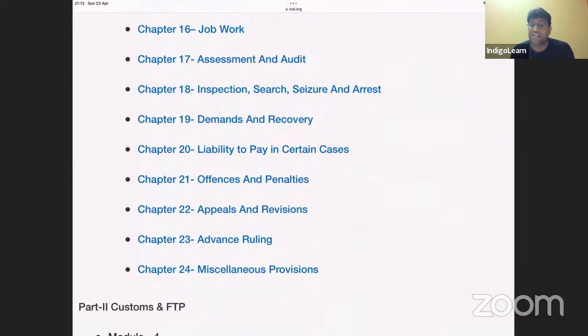And there is something called sections 62, 63, best judgment assessment. And the time limit to complete assessment is 5 years from the due date of filing the annual return. And the due date to file the annual return is 31st December following the end of the financial year. And from there is a time limit of 5 years to do best judgment assessment.